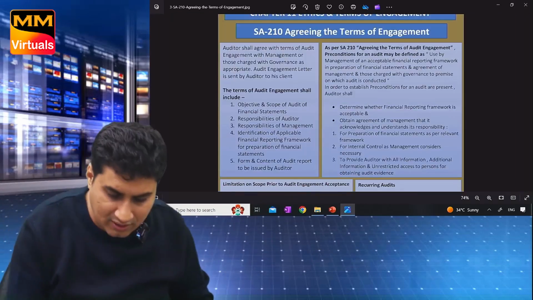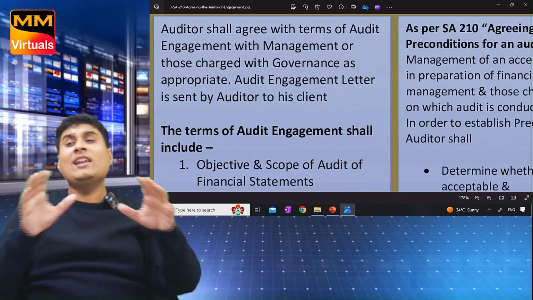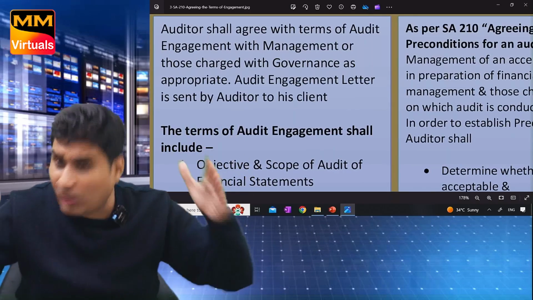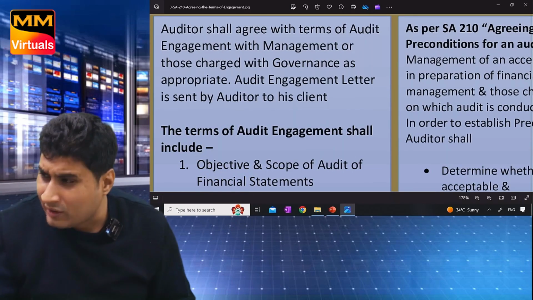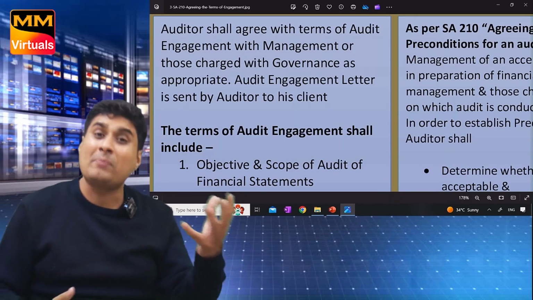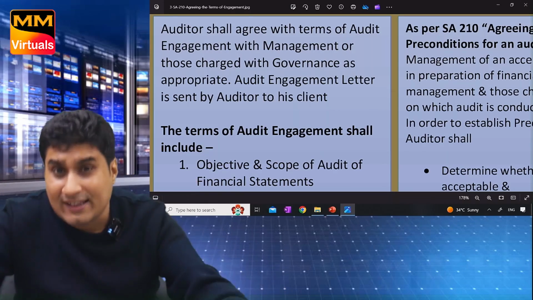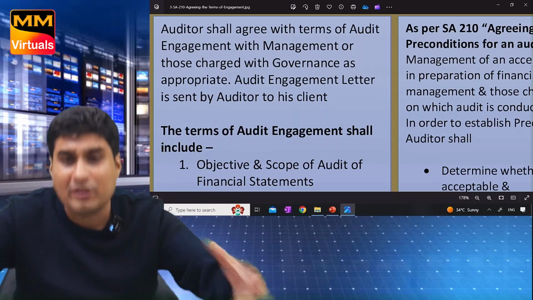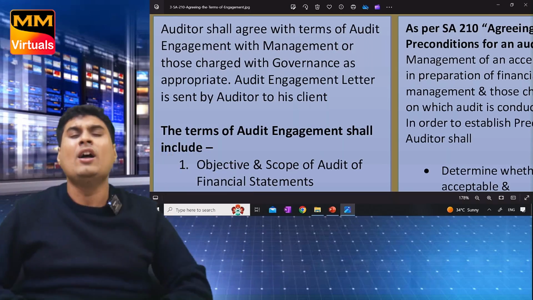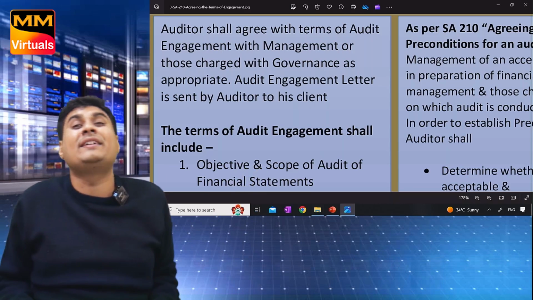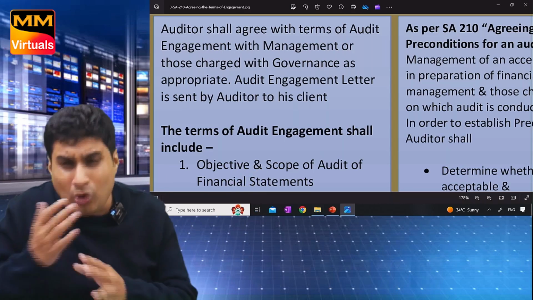Now come here. In the last, the engagement letter is prepared. What is written in the engagement letter? What is your responsibility, management. What is my responsibility. When we will give the report. What will be the form of the report. Every single thing. The fees of the client will be written. So later there is no problem.